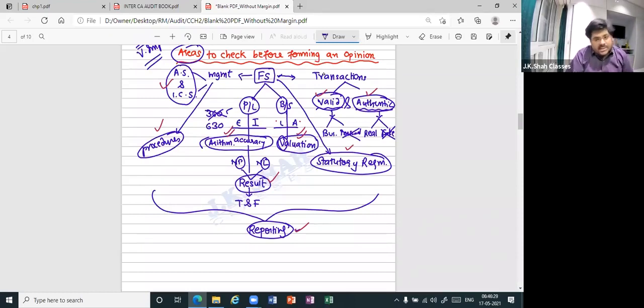Valid is business and not personal. Authentic is real and not fake. Thereafter, he will have to check whether statutory requirements are followed or not. And lastly, of all this, what he will do is nothing but the reporting to the accurate person or accurate body. All cool? All cool.